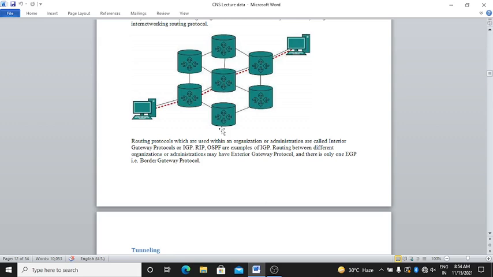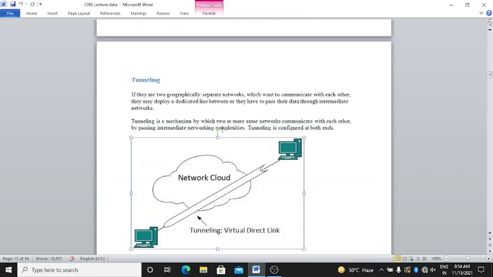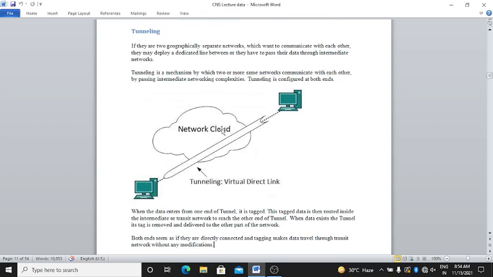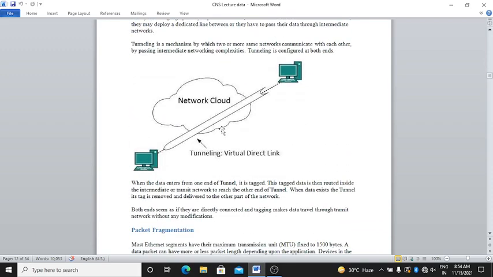Routing protocols which are used within an organization or administration are called interior gateway protocols or IGP. RIP and OSPF are examples of IGP. Routing between different organizations or administrations uses an exterior gateway protocol, and there is only one EGP, that is border gateway protocol.